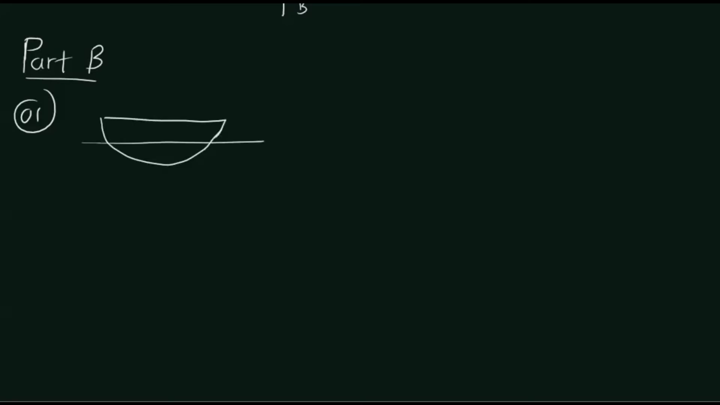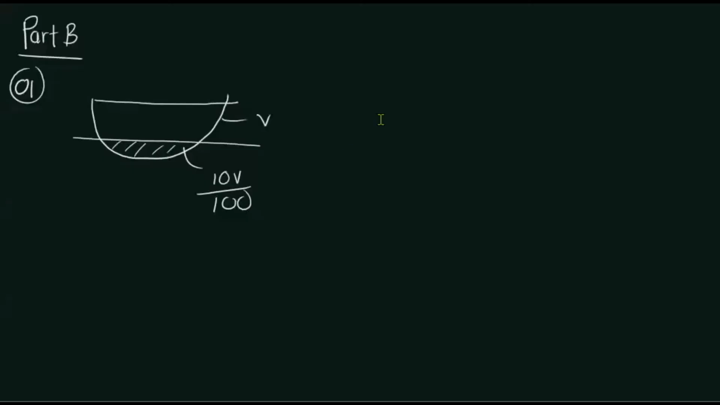Initially only 10% of its total volume is submerged in water. If the total volume is V, 10% of its total volume is submerged in water, right? So let us assume the mass of the empty boat to be m, so its weight is mg.